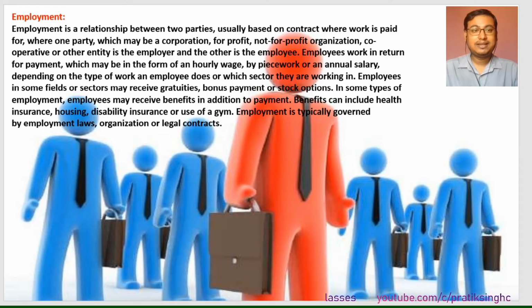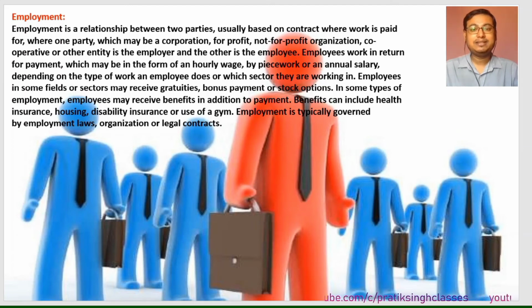In some types of employment, employees may receive benefits in addition to payment. That means, other than their salary, they get something extra, like health insurance, housing, disability insurance, or use of a gym. Employment is typically governed by employment laws, organization policy, or legal contracts.